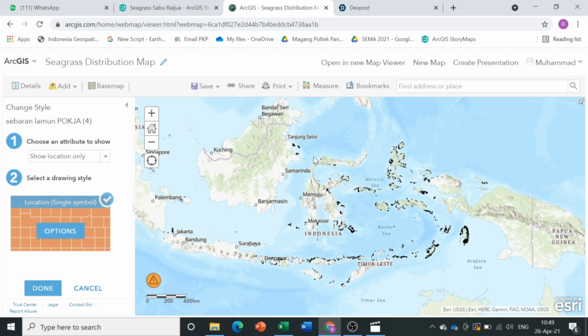For example, the seagrass ecosystem on Sabu Island has a cover of 65%, and there are several species such as Enhalus acoroides, Thalassia hemprichii, Cymodocea rotundata, Halodule uninervis, Halodule pinifolia, Halophila ovalis, Syringodium isoetifolium, and Thalassodendron ciliatum.